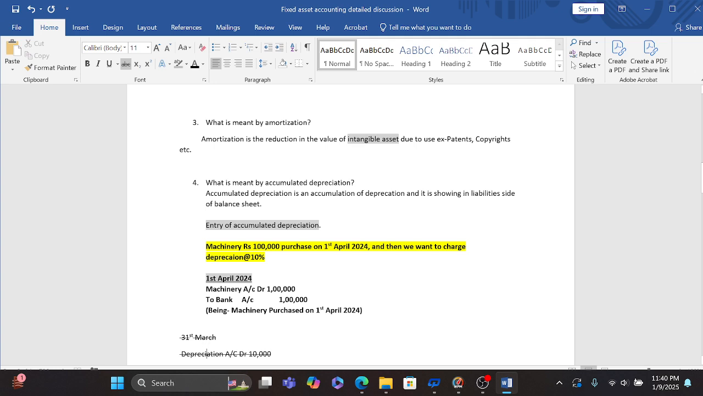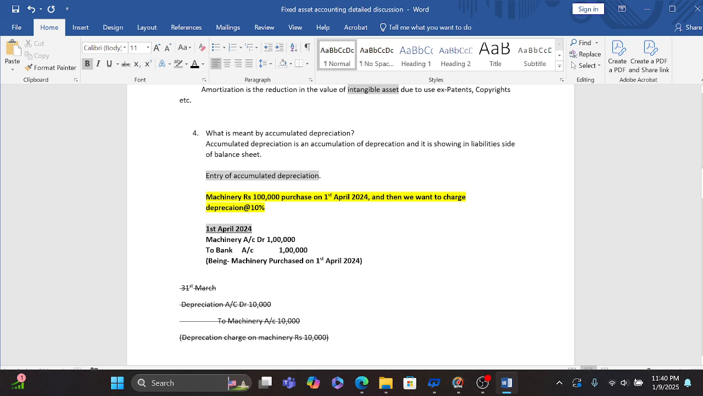Like we have a machinery that is 1 lakh, and again we have purchased it on 1st April 2024, and then we want to charge depreciation at the rate 10%. Then in that case, what is the entry? As I have already told you above, whenever we purchase the machinery, our bank balance will be reducing. So whenever our money is going, it will be credit. The reason of credit is machinery, so our entry will be machinery account debit to bank account, and our narration is machinery purchased on 1st April 2024.